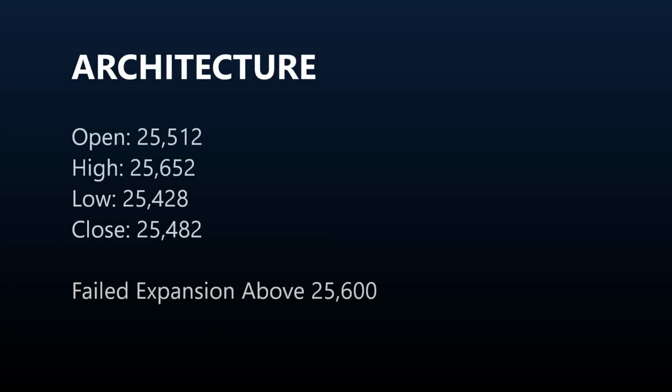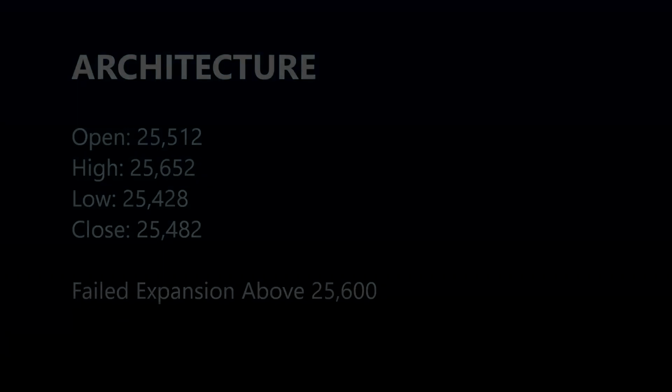Price architecture. Open 25,512, high 25,652, low 25,428, close 25,482. The morning breakout attempt failed above 25,600. Mid-session, futures participation expanded as price rotated lower. Late in the session, the market stabilized above 25,400. The close occurred inside a defined structural band. There was no range expansion into settlement.